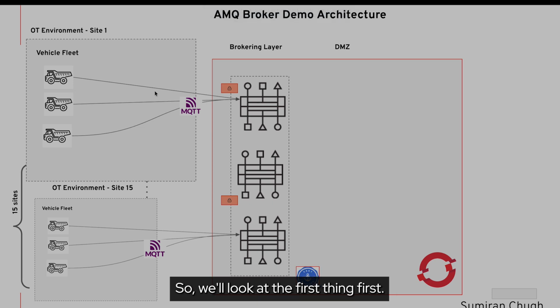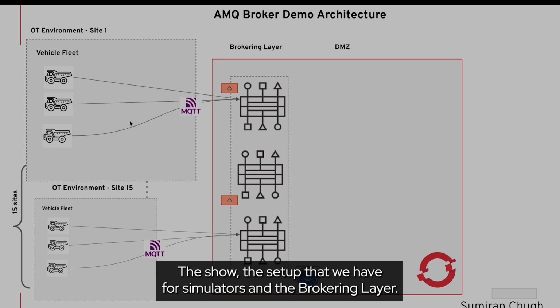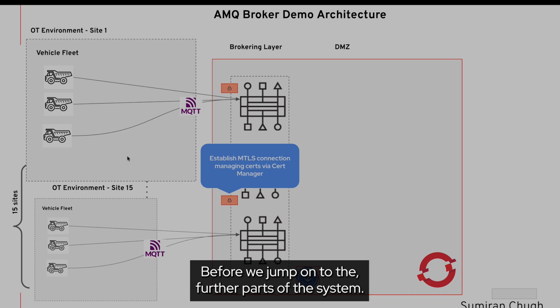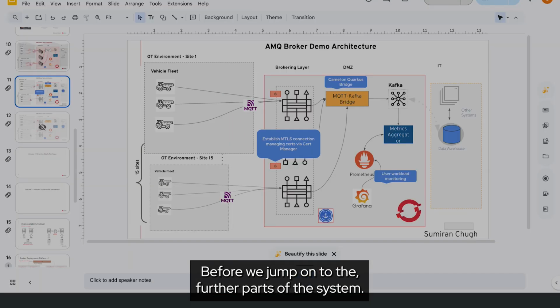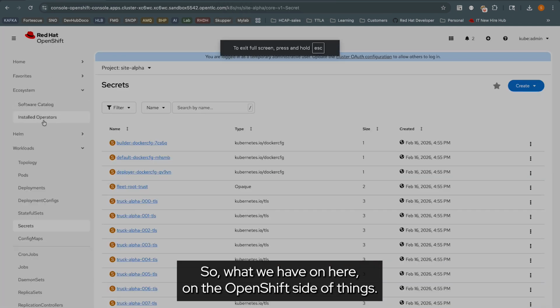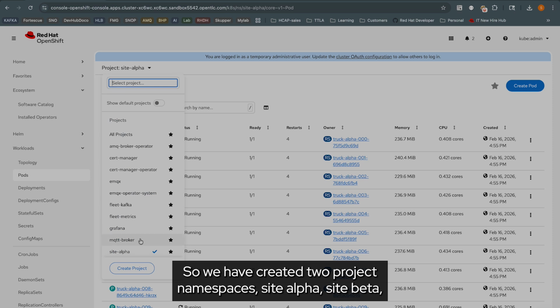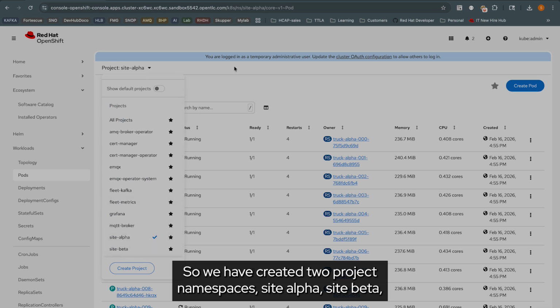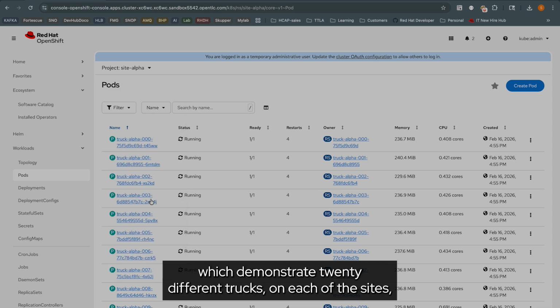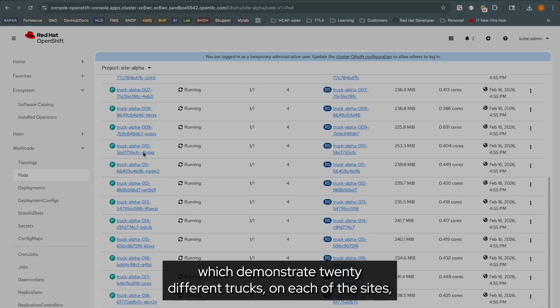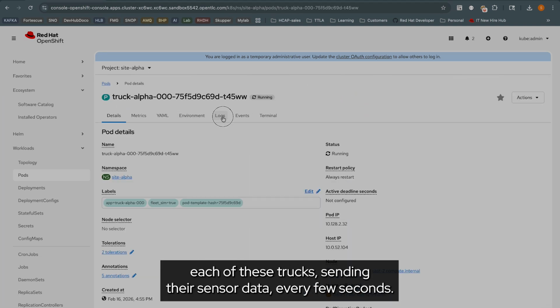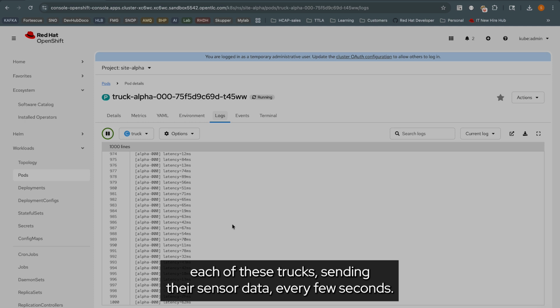So we'll look at the first thing first, and show the setup that we have for simulators and the brokering layer before we jump on to the further parts of the system. On the OpenShift side of things, we have created two project namespaces, site alpha and site beta, which demonstrate 20 different trucks on each of the sites. Each of these trucks sends its sensor data every few seconds.